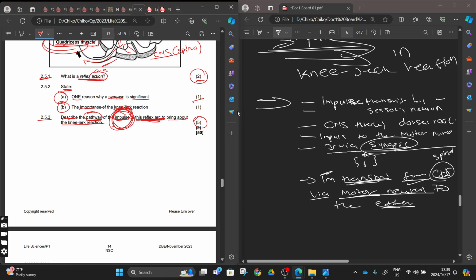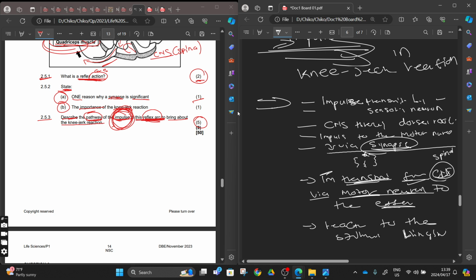You are now talking about the impulse, but if they say the full arc, you don't end at the effector. The effector is going to react to the stimuli, bringing about a reaction, or causing a reaction, or resulting in a reaction. They're also going to give you a mark here.